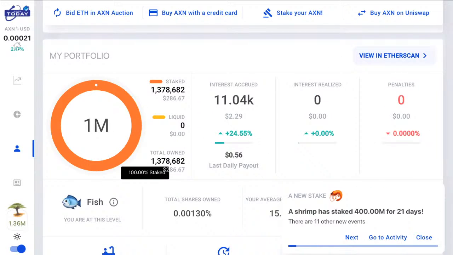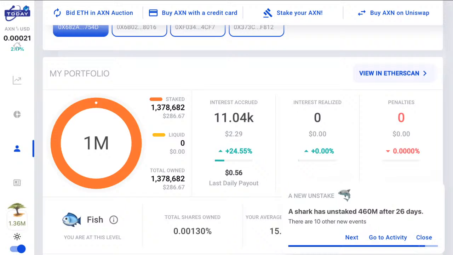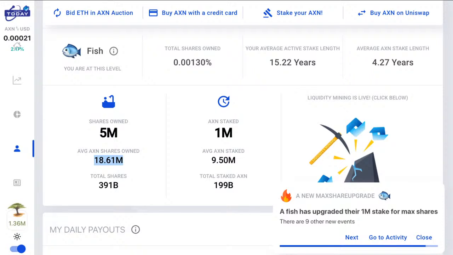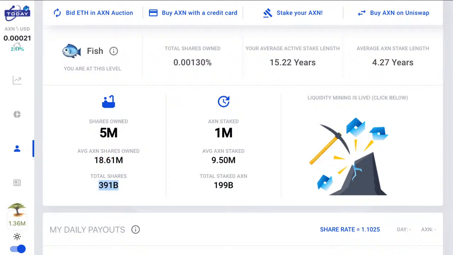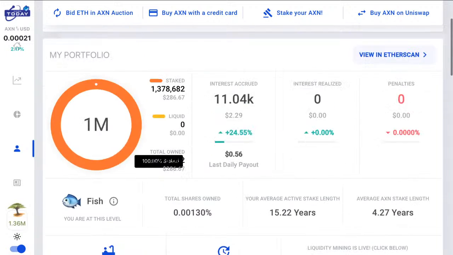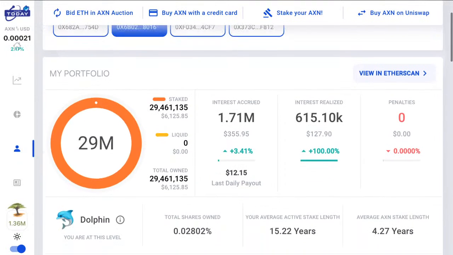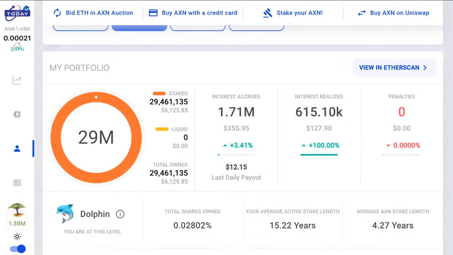This particular account has 1.4 million staked into it, and so they've got 5 million shares. Now the average is 18.61, so typically you'd like to beat that average so that you get a good amount of shares as a reward. It's a pretty decent guideline, or benchmark. Now there's 391 billion shares in the Axion ecosystem, so that's important to note as well. And let's quickly check Profile 2, which has almost 30 million shares, and I think there are quite a few people like this at the moment.